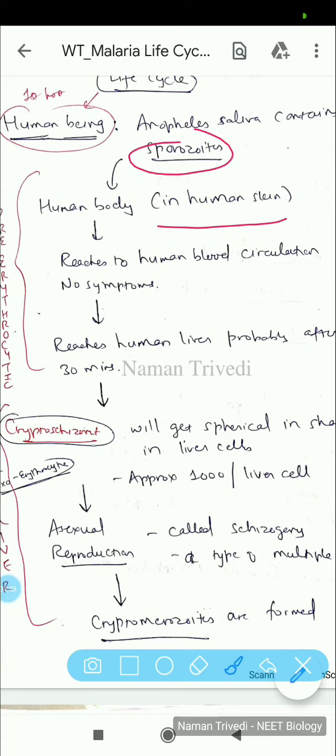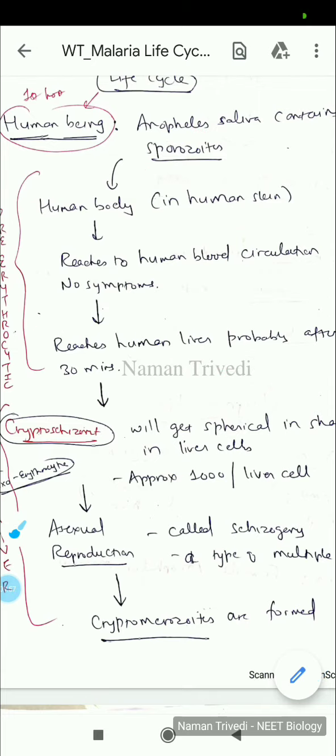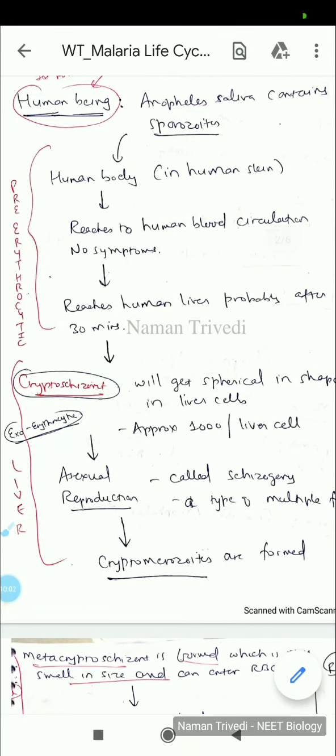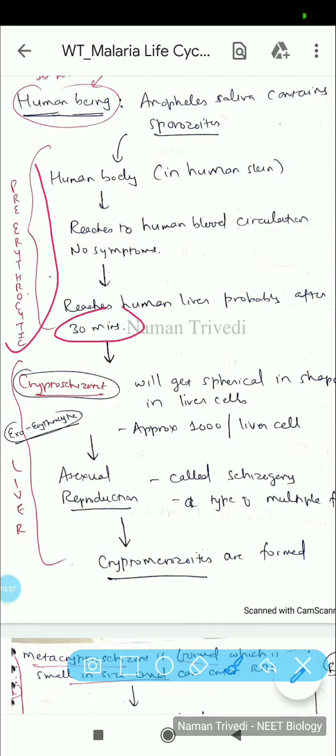In the human body it enters through the skin and goes into the blood circulation, with no symptoms, because the mosquito sits on the skin, then uses its proboscis, a trunk-like structure through which it can suck blood. It will reach the human liver through circulation, probably after 30 minutes. So within 30 minutes of a mosquito bite, this can reach the human liver. This is entirely outside the RBC, but before the RBC, so it is termed pre-erythrocytic.